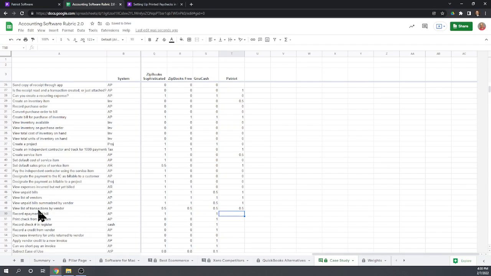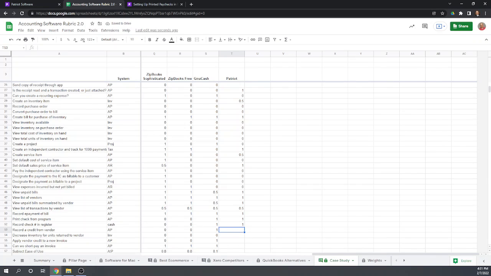Okay, can you record an e-payment of a bill? That essentially means can you pay a bill without actually printing a check? We certainly can. Can we print the check from the program? Yes. Can we record the check number? If we do a handwritten check, we can do just bill stub, and that will record the check number in the register.